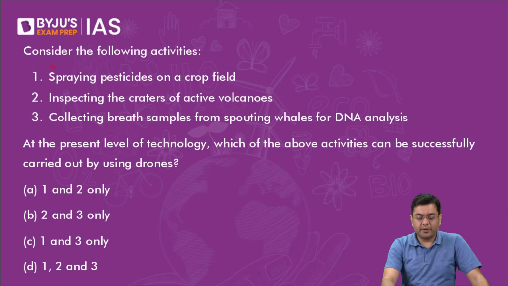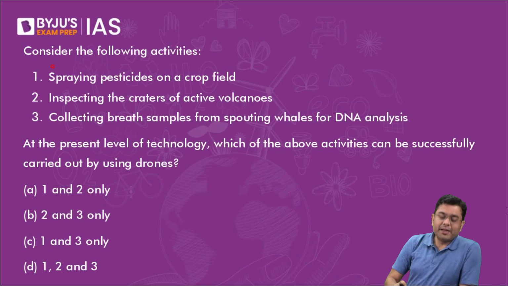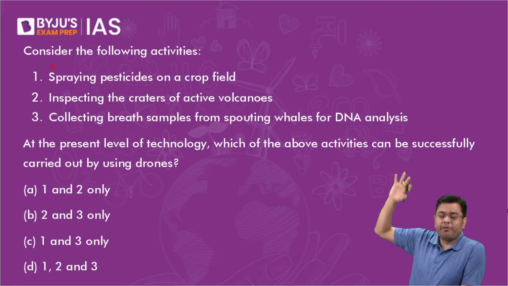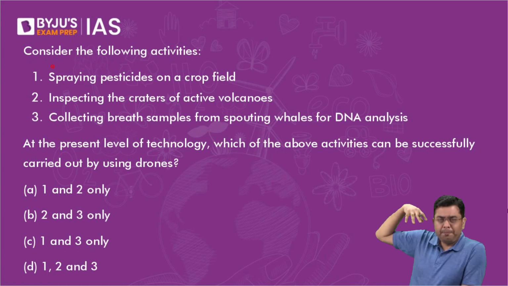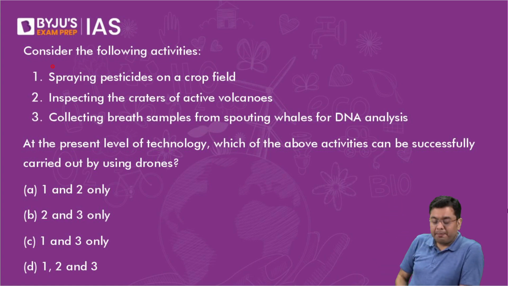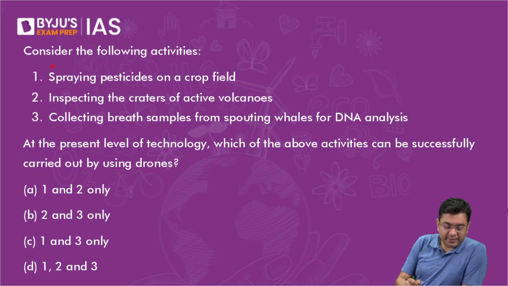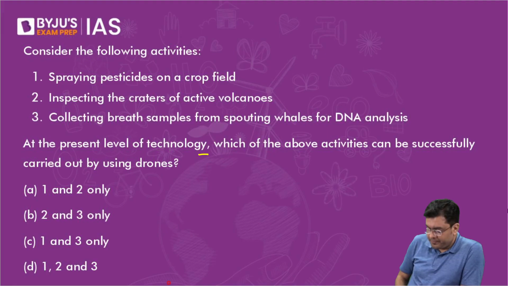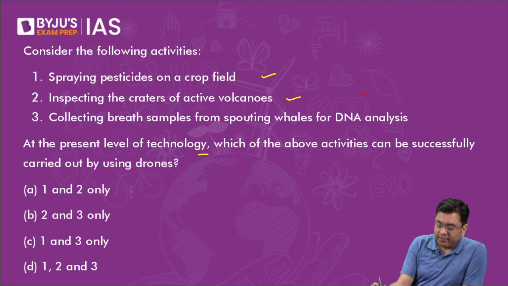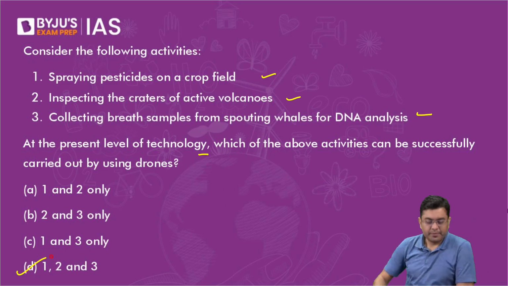Blue carbon, craters of active volcanoes, collecting breath samples from spouting whales. Spouting whales is basically when the whales come out, they release a lot of air and vapor particles along with them. So, collecting breath samples from spouting whales for DNA analysis. At the present level of technology, which of the above activities can be successfully carried out using drones? All of them can be done with the help of drone tech. Yes, this is also a 2022 question.